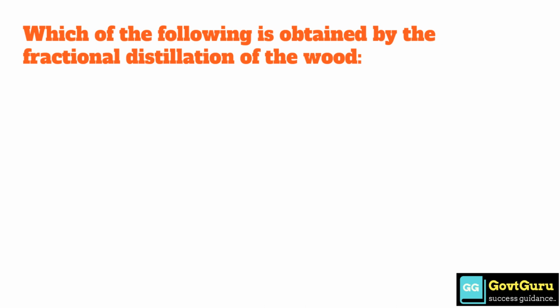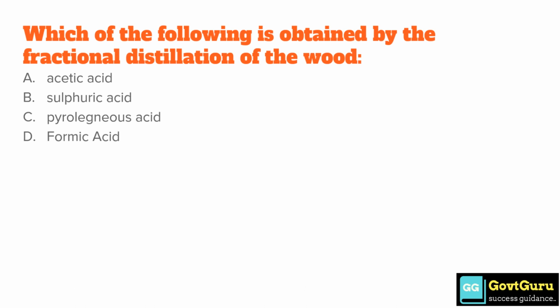Which of the following is obtained by the fractional distillation of the wood? Option A acetic acid, option B sulfuric acid, option C pyroligneous acid, option D formic acid. The correct answer is option C pyroligneous acid.